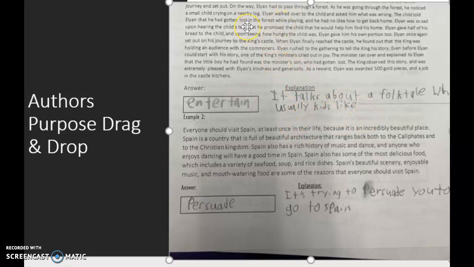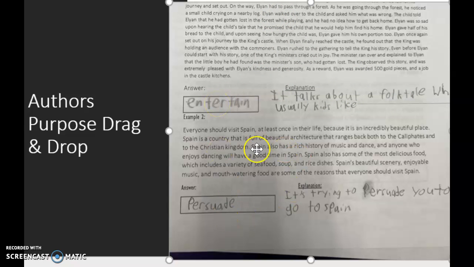So the first one is Once Upon a Time. It's a story. So since it's a story, it's entertainment. And then this person says it talks about a folk tale, which is usually something kids like. So because it's pertaining to kids, and they even describe the genre, it is entertainment. So that was a nice job.